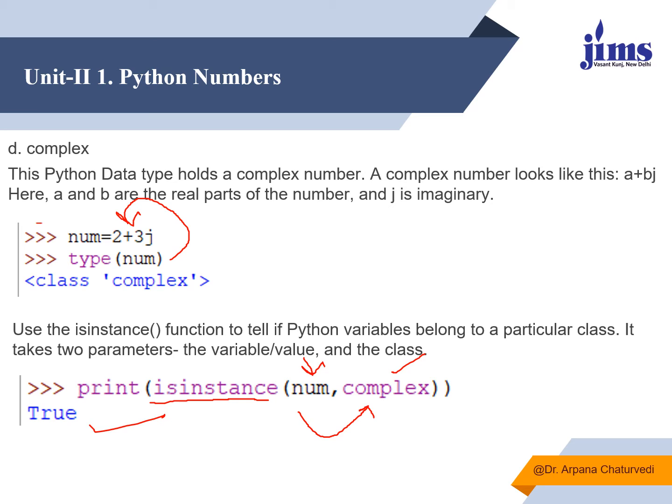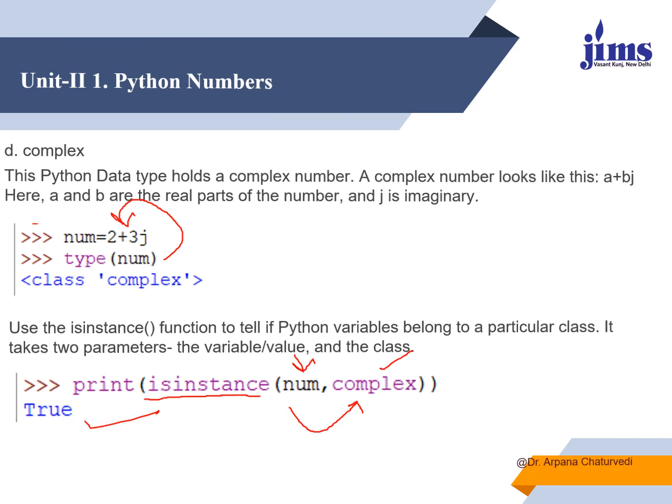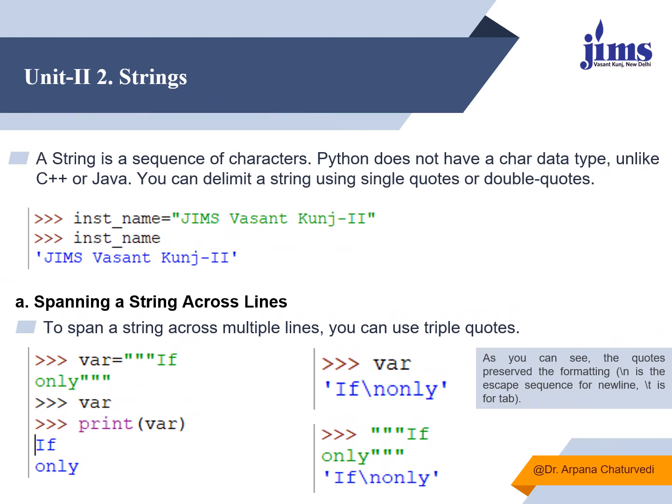Now further on we'll see the case of string. What is a string? A string is basically a sequence of many characters. And characters can be any character: it can be an alphabet, a number, a special character, or a space.